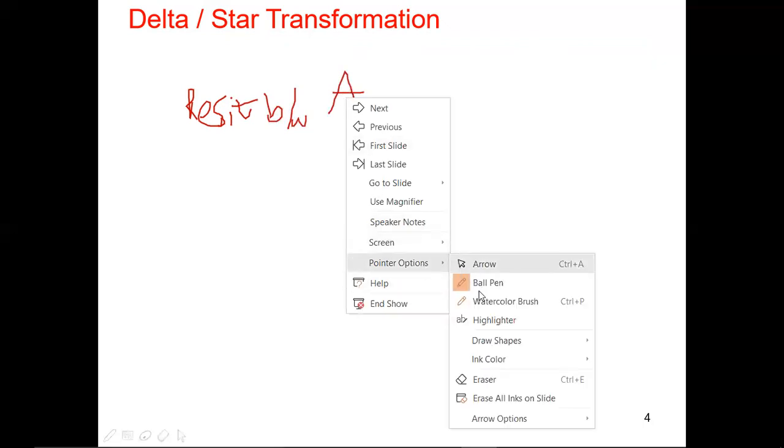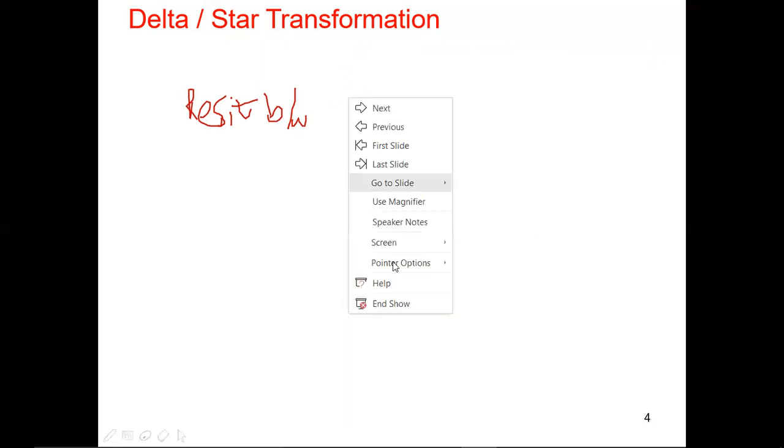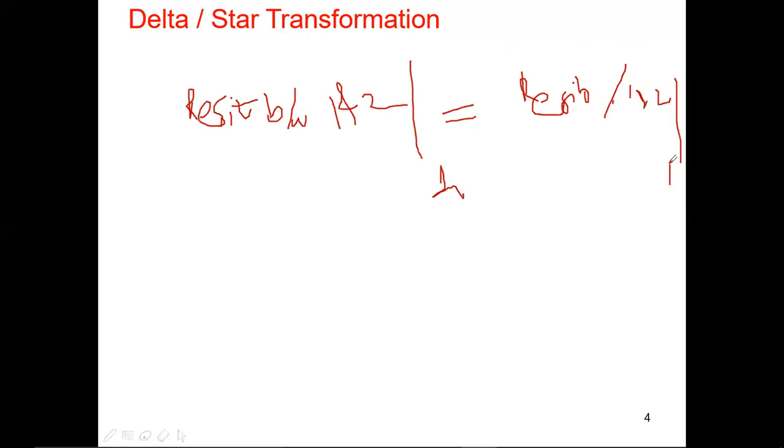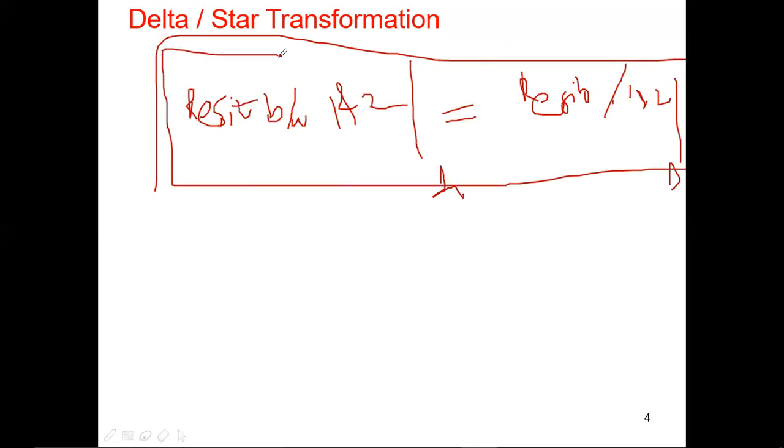Resistance between 1 and 2 for star is equal to resistance between 1 and 2 for delta connection. You need to write this point. After writing this point, you start the solution for finding the equations of star to delta. First you need to write this point clearly, then only start the steps, right?